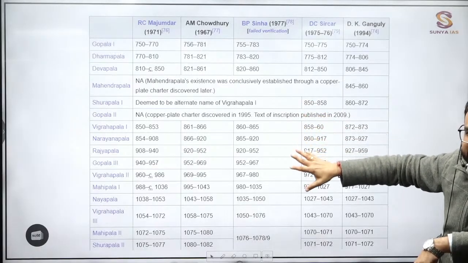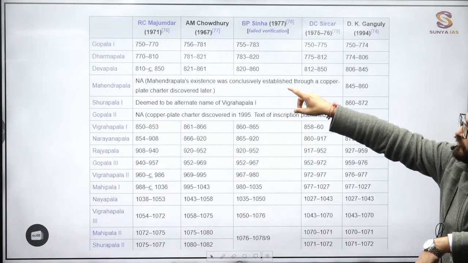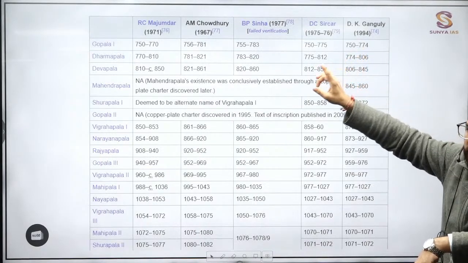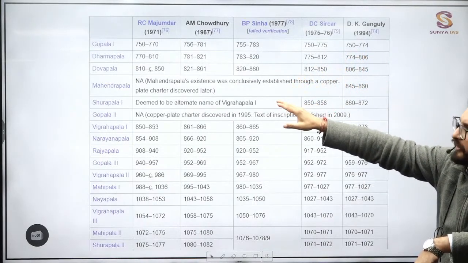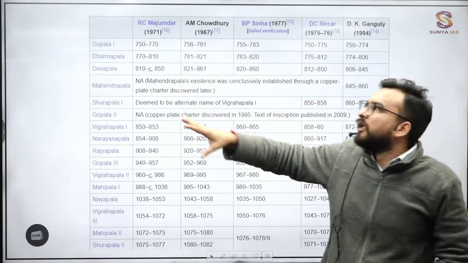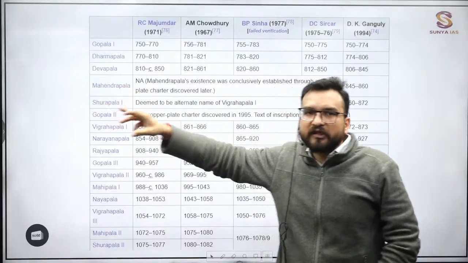These are all the rulers, starting from Gopala I, 750. Again, different scholars, different timelines. But keep something fixed. 750 we have kept fixed. 750 to 850. Again, 100 years we are looking at. Gopala I, Dharmapala, Devapala. Three rulers over here.